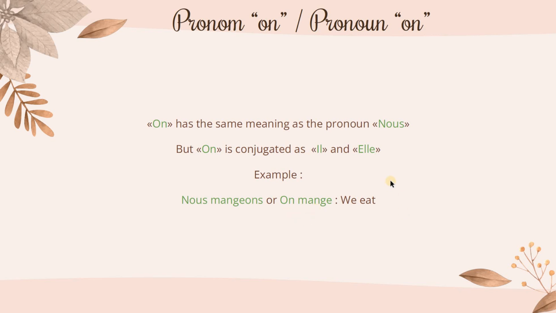So it is tricky because you conjugate on in the singular form as il and elle, but the meaning is nous. I know it's a little weird, but it's really used, so you will surely hear this. So on is conjugated in the singular form of il and elle, he or she, but the meaning is nous.